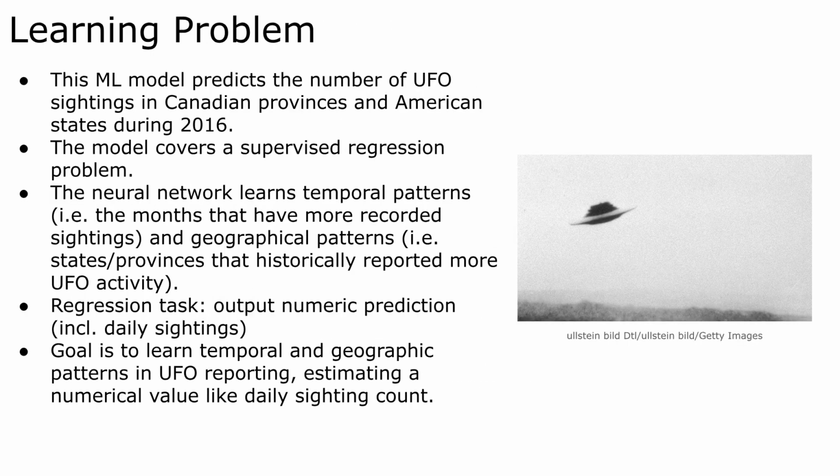This machine learning model predicts the number of UFO sightings in Canadian provinces and American states during 2016. The model covers a supervised regression problem. The neural network learns temporal patterns, such as the months that have more recorded sightings, and geographical patterns, such as the states or provinces that historically reported more UFO activity. The regression task includes the output numeric prediction, including the daily sightings. The goal is to learn temporal and geographical patterns in UFO reportings, estimating a numerical value like daily sighting count.